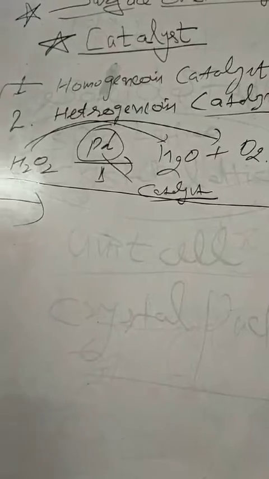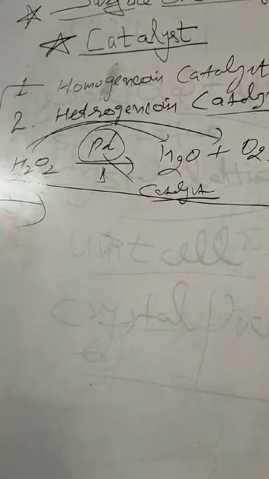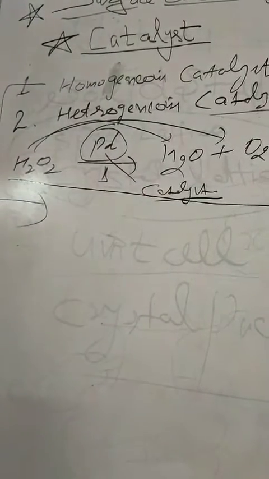Now I want to discuss homogeneous and heterogeneous. Homogeneous is that catalyst in which the phase of the reactants and the phase of the catalyst are the same. Means if reactants are in liquid state, then the catalyst is again in liquid state. If reactants are in solid state, our catalyst is also in solid state. If reactants are in gaseous state, then the catalyst is also in gaseous state. Means they have the same state.